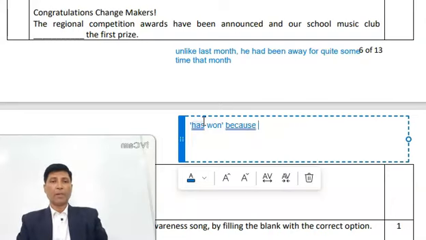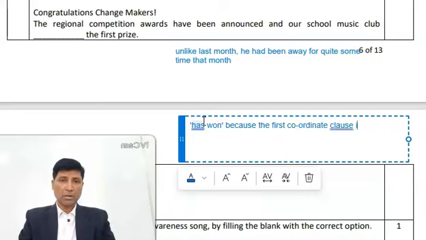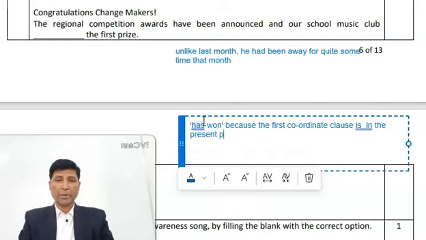Why? Because the first coordinate clause is in the present perfect tense.